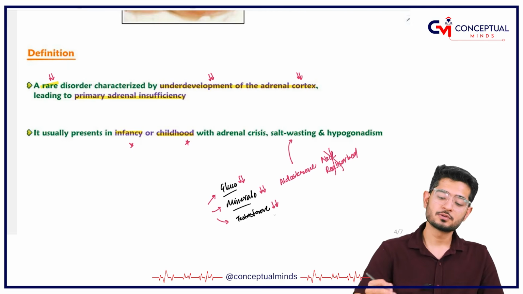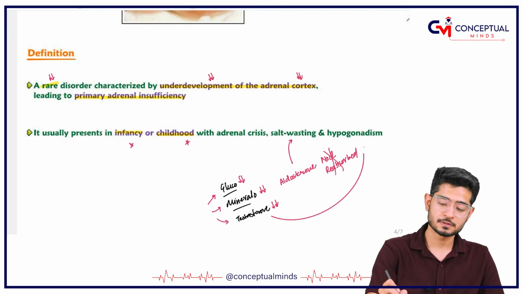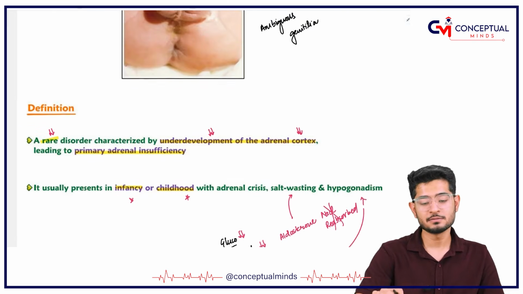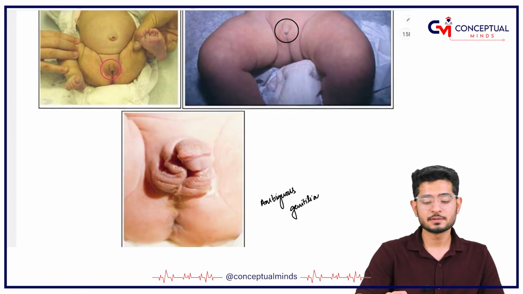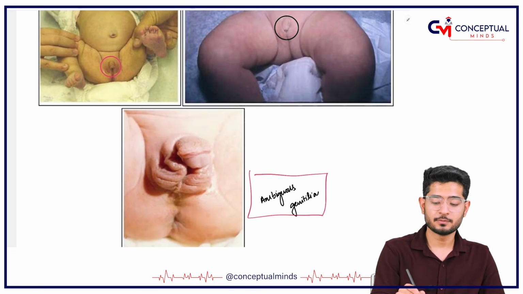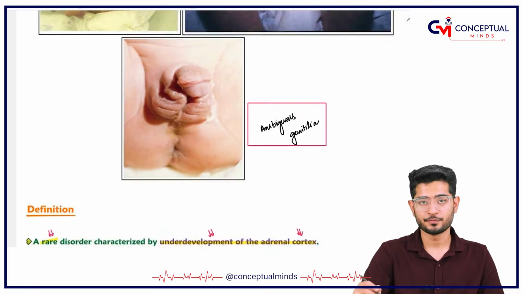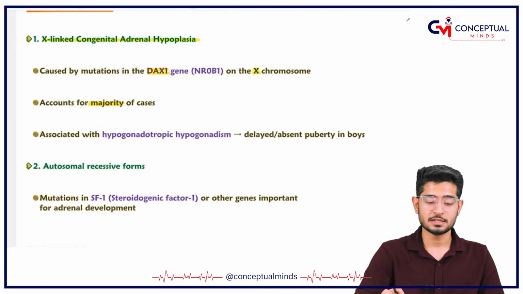Then of course there's going to be less testosterone, that is responsible for hypogonadism, and because there is hypogonadism, we see that these children develop with ambiguous genitalia.